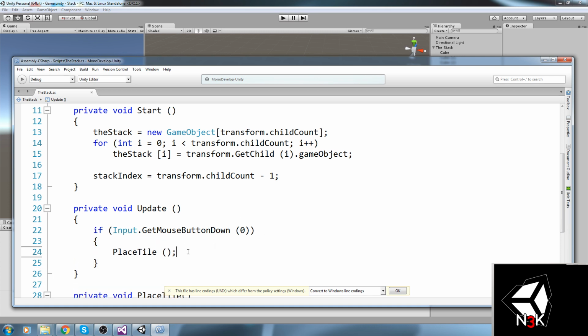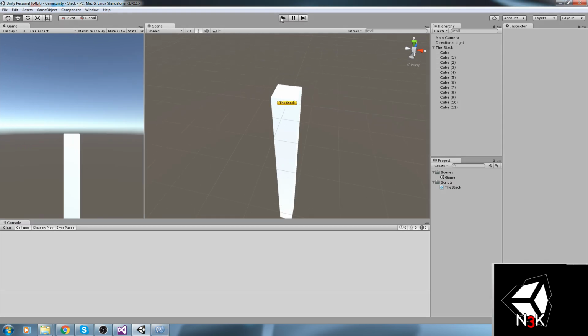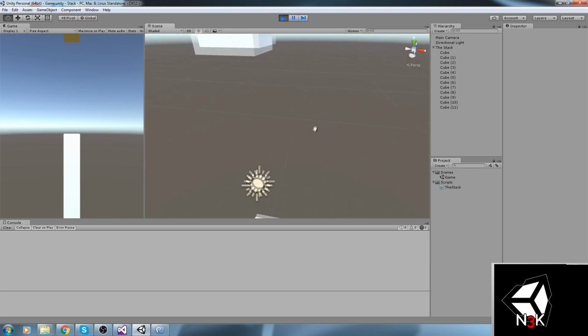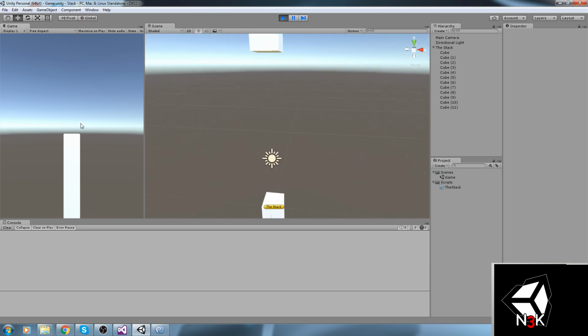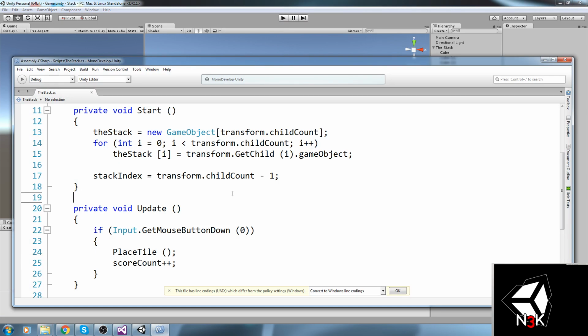We're going to place the tile, and after placing the tile, score count plus plus. So let's go with that. And what else? Okay, and we never reduce the stack index, of course, but we have something of the sort for now.